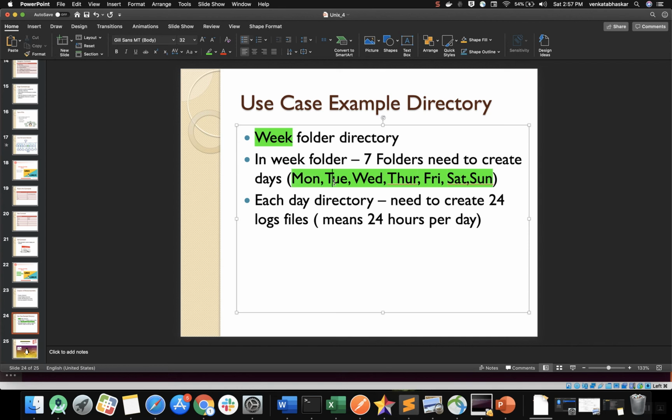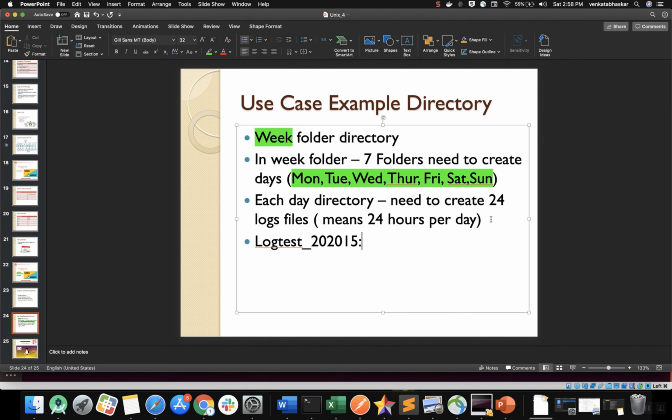Monday, Tuesday. Inside Monday I want to create one log file. For example, the log file will be like log test, underscore, then I want to append the year, 2020, and I want to append my time. How can I append? Now the time is 2:57, so 13 14, you can say 15.